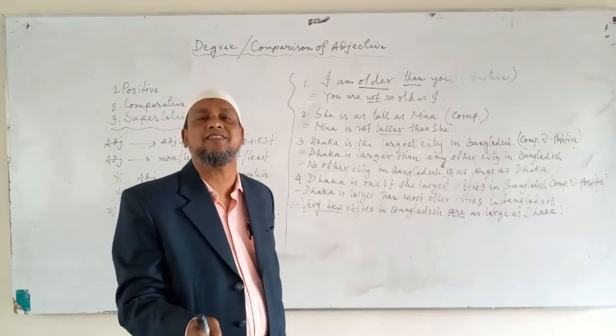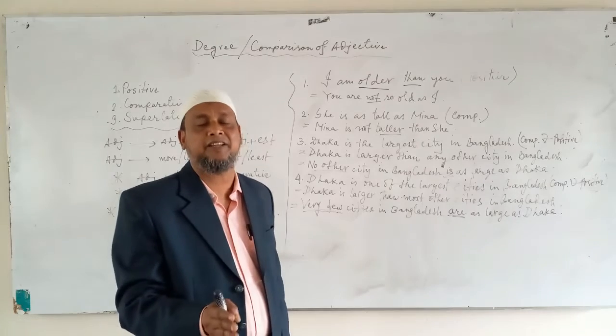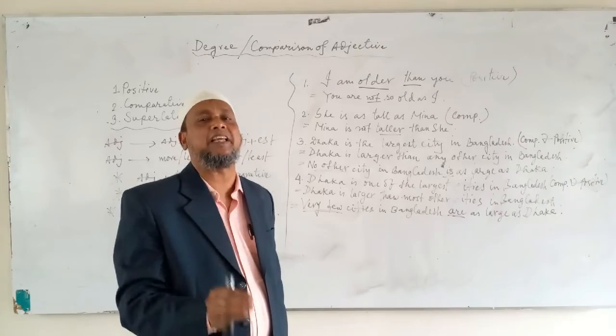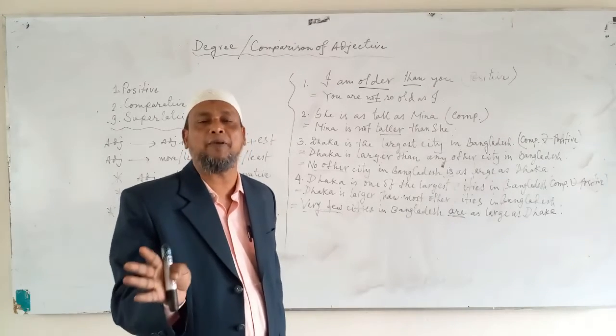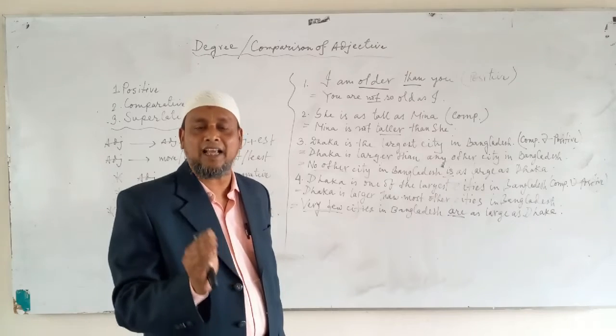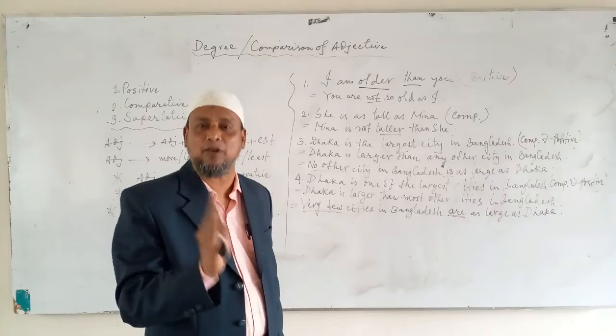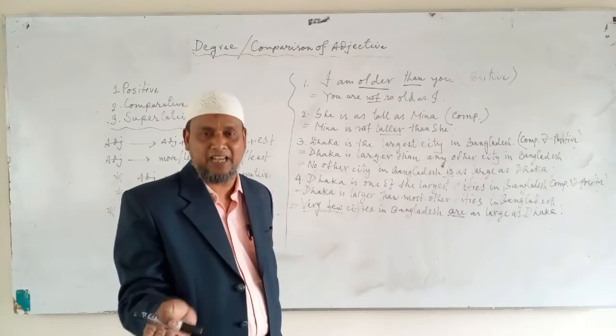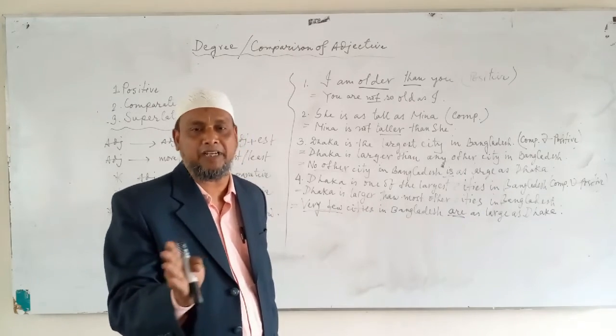Comparative degree is made comparing between two, but in positive degree there is no comparing, so positive degrees cannot be changed into comparative or superlative.